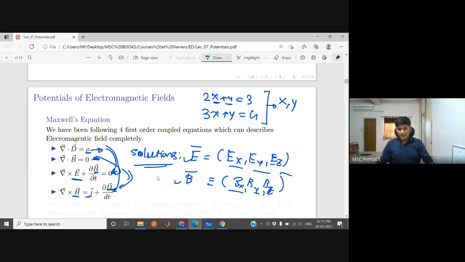So you can find the electric field and magnetic field from these two equations, Gauss's law and magnetic monopole does not exist, but that magnetic field and electric field must satisfy these two equations. This is our primary purpose. That's why we call them coupled equations, because just solving one of them will not give us anything, will not lead us anywhere. We need to solve all four of them together. That is why they are called coupled equations: four first order coupled equations which describe the electromagnetic field completely.